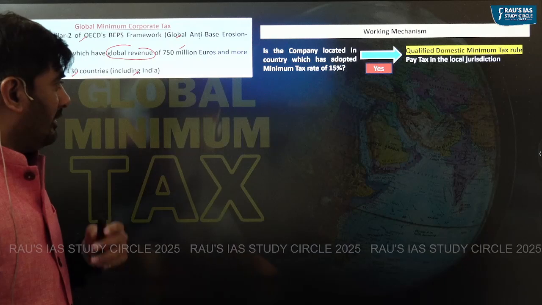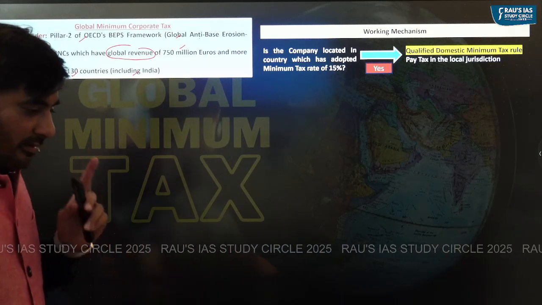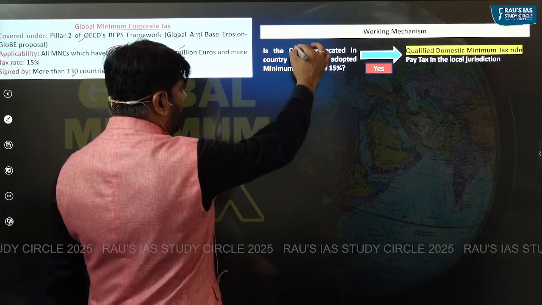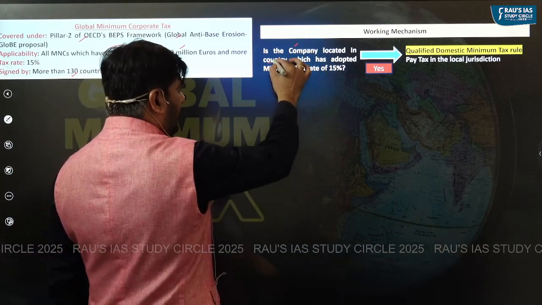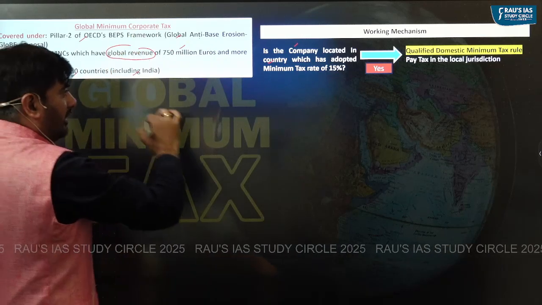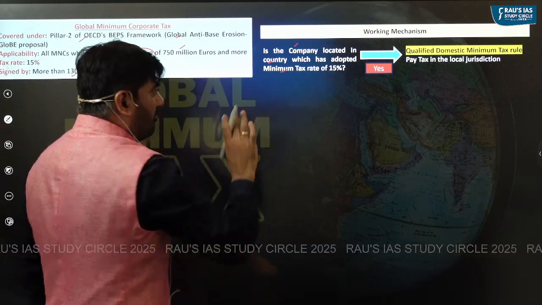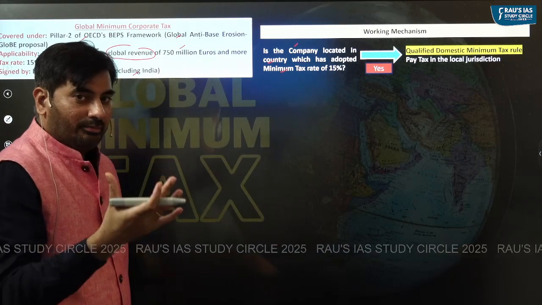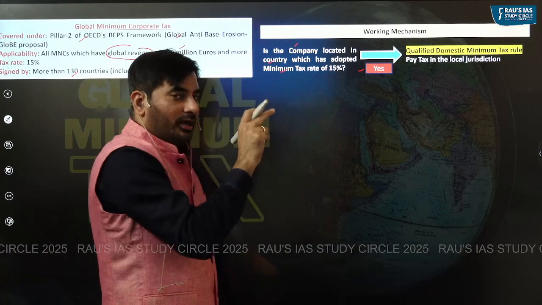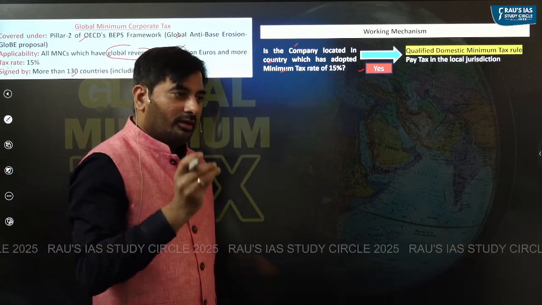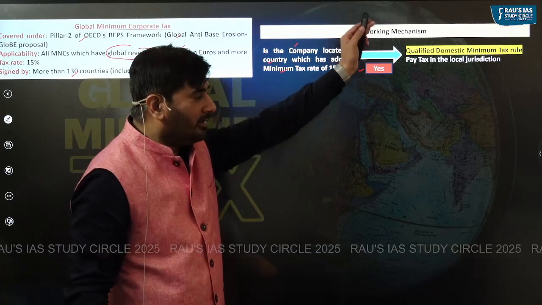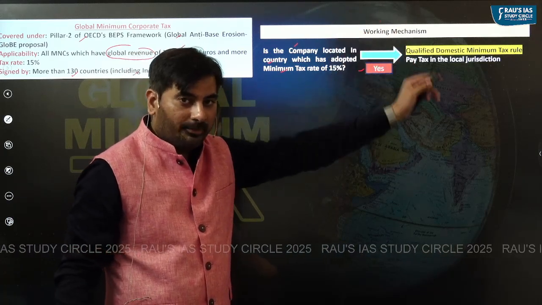For that, number one, we will check if a particular company is located in a country which has signed this particular treaty and has adopted minimum tax rate of 15%. If the country has adopted minimum tax rate of 15%, the company will pay that particular tax in the concerned country only.